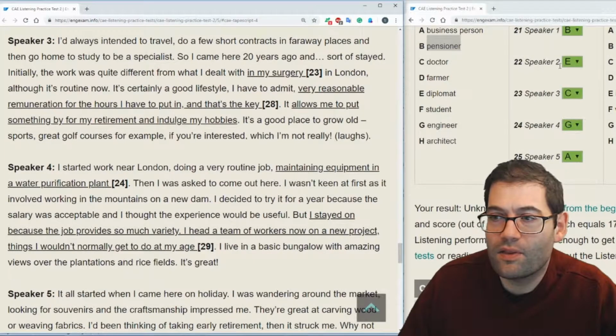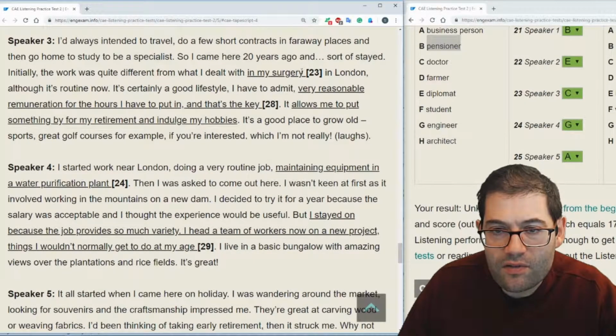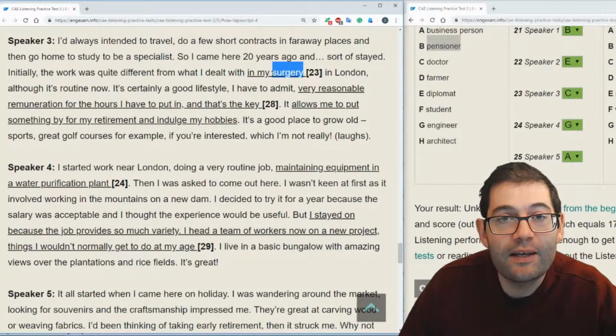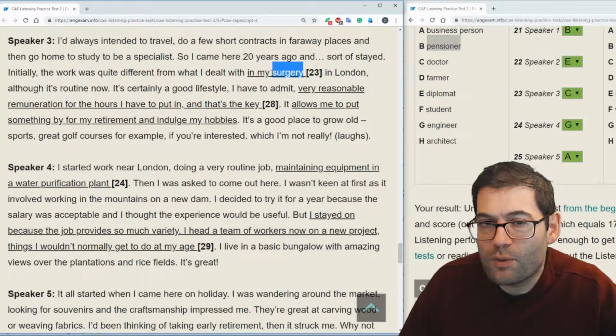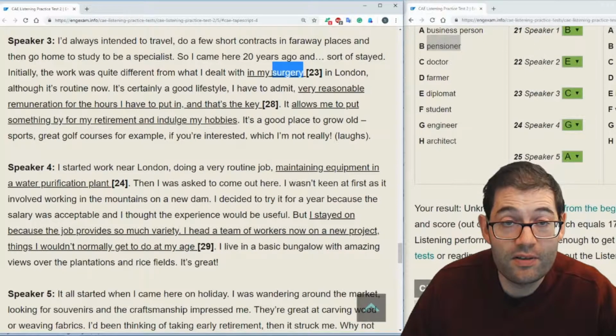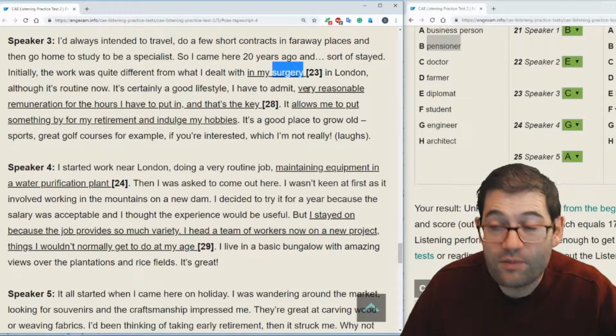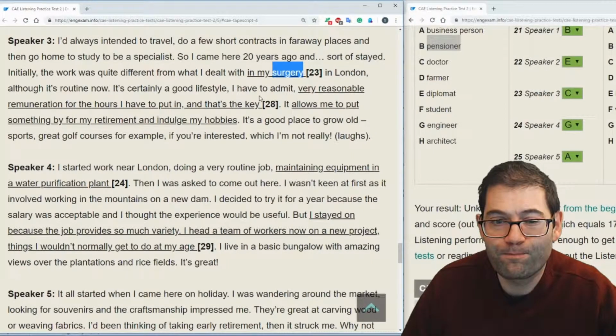For speaker number 3, our answer is a doctor. And the reason why is because of this one word here, a location of work, a surgery. Two sets of occupations work in surgeries. One set is politicians, the other set is doctors or anything to do with the medical profession. So that's why our answer is a doctor, because politician isn't on this list.